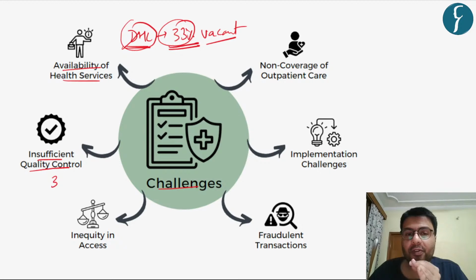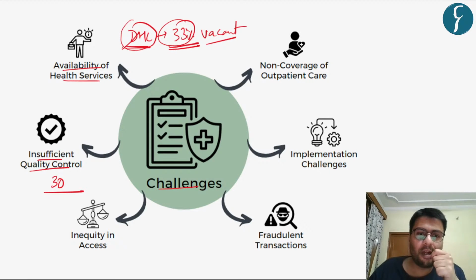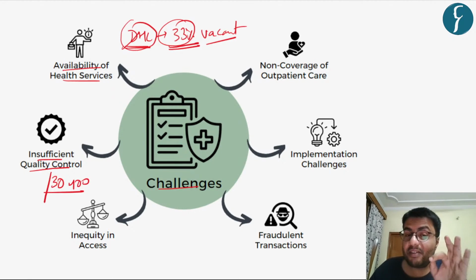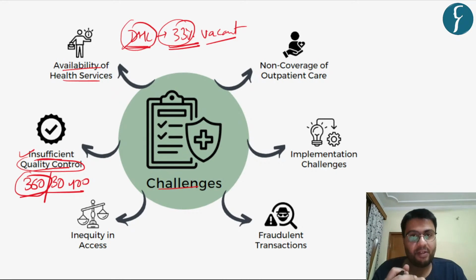Now coming back to the quality control. Now there are a total of 30,900 something hospitals which are impaneled under the Ayushman Bharat Yojana. Oh, sorry, it was 33,400 something hospitals. Now, out of these hospitals, you know how many hospitals have a quality control certified by the government? Just 360 hospitals. So you can understand the majority portion of the hospitals do not have sufficient quality control. So the quality of services which are offered under this scheme, you can understand, are not as originally envisaged.